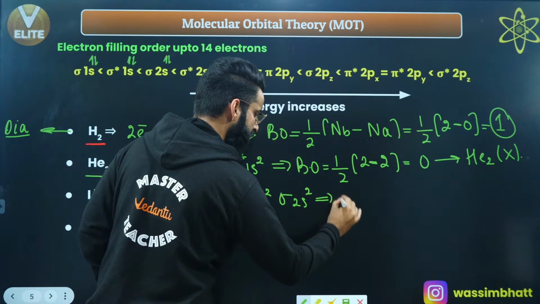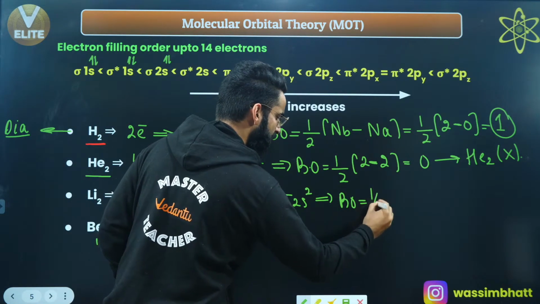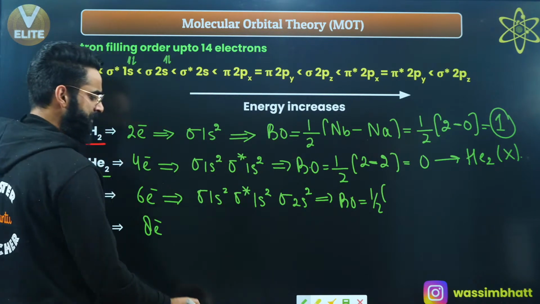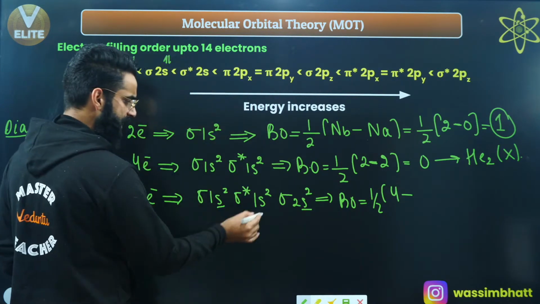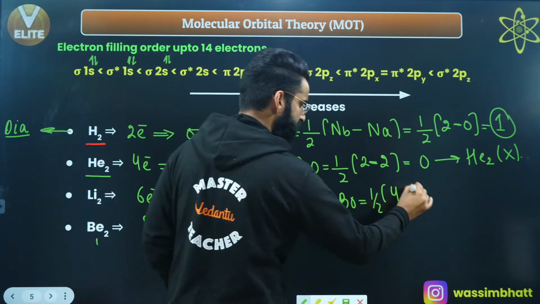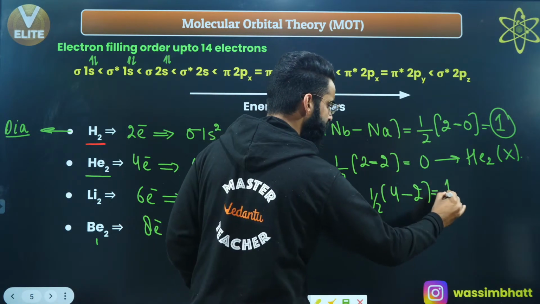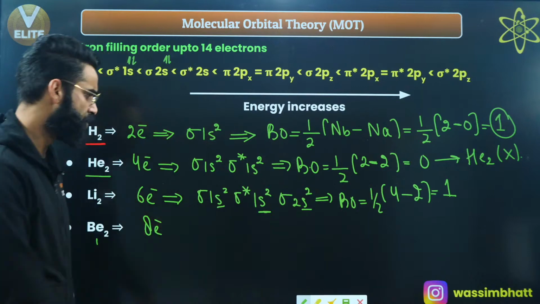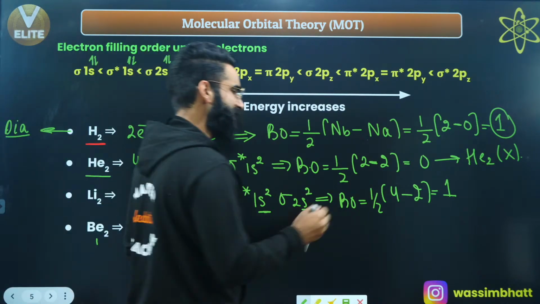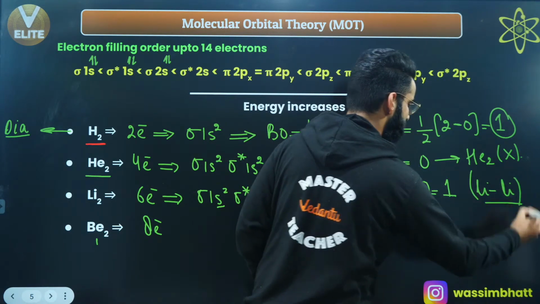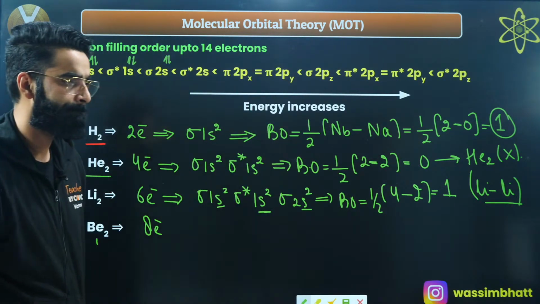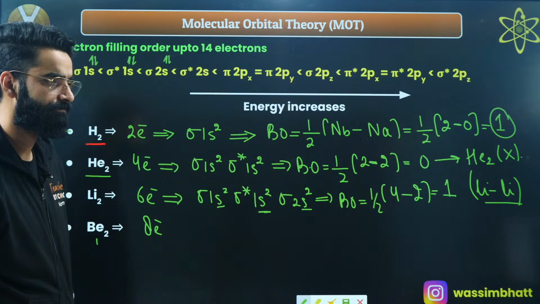Let's calculate its bond order now. Its bond order is half of the number of electrons present in bonding, 2, 2 and 2 comes out to be 4, minus the number of electrons in anti-bonding, 2. So 4 minus 2 is 2, 2 by 2 is 1. So in case of the Li2 molecule, the bond order is 1. That means there is a single bond between the 2 lithium atoms.